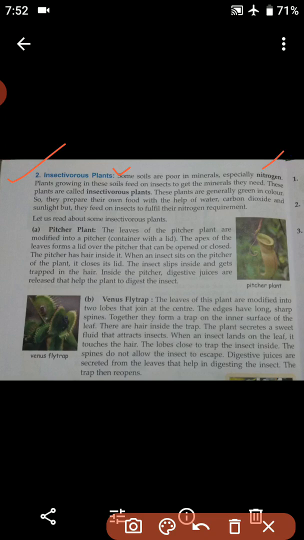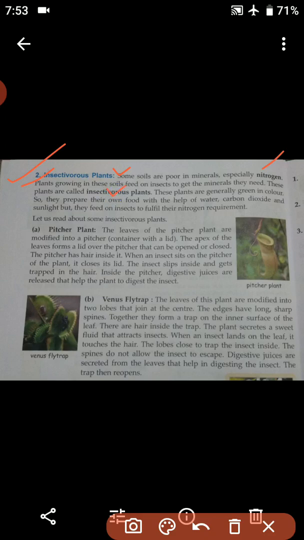Plants growing in this soil feed on insects to get the minerals they need. Since the soil lacks nitrogen, the plants growing in this kind of soil will feed on insects to get the minerals they need.